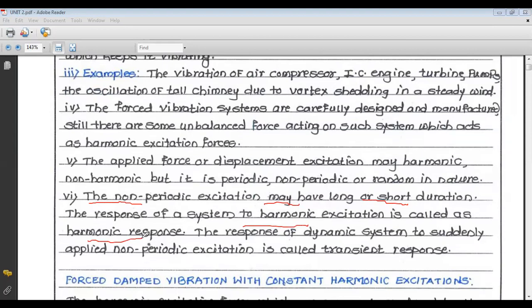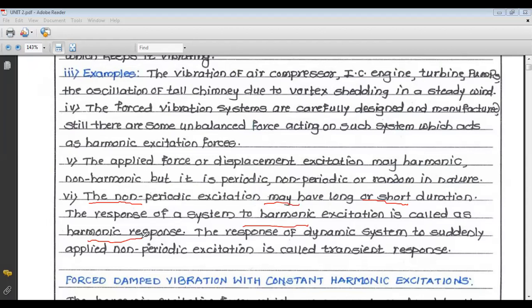What is the response of the system? We have already stated that the response of the system is nothing but the displacement versus time curve, or velocity versus time curve, or acceleration versus time curve. So that response of the system to the harmonic excitation, or we can say to the harmonic force, is called harmonic response.